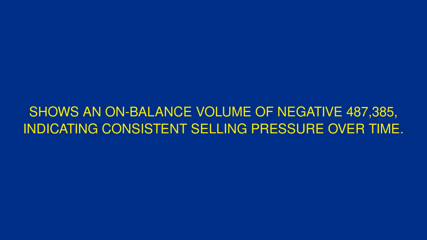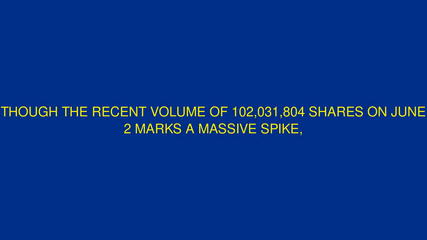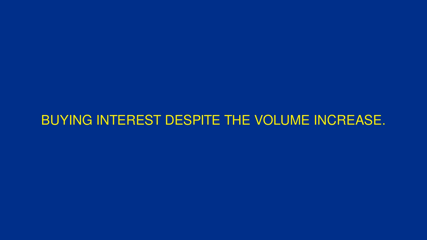Volume analysis shows an on-balance volume of negative 487,385, indicating consistent selling pressure over time. Though the recent volume of 102,031,804 shares on June 2nd marks a massive spike, likely driving the price surge. The Chaikin oscillator at minus 24.58 suggests waning buying interest despite the volume increase.